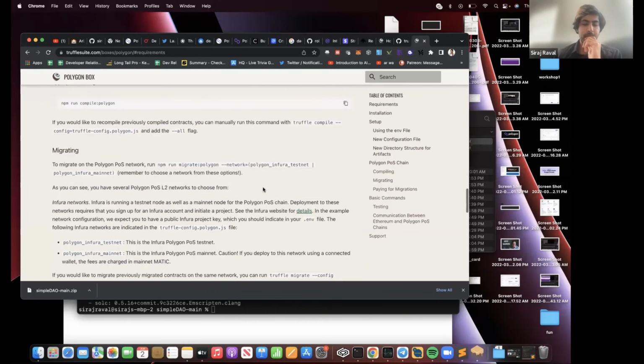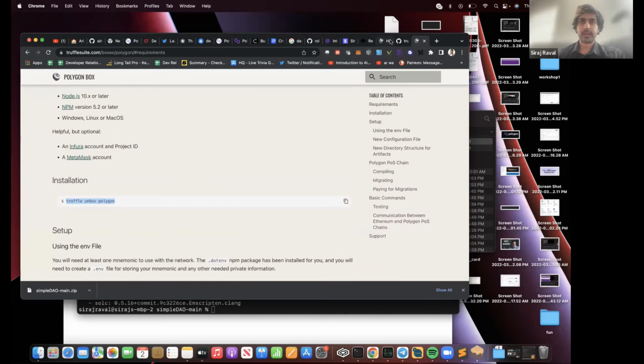So yeah, now we have simple DAO deployed to a blockchain. And that is how you deploy a DAO on Polygon. Any questions?